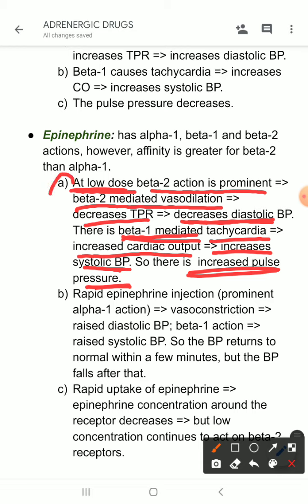So, what does it cause at low dose? Epinephrine causes vasodilation in the periphery that leads to decrease in diastolic blood pressure, and through its action on the heart, it causes increased heart rate and cardiac output, which leads to increase in systolic blood pressure. And ultimately an increase in pulse pressure.